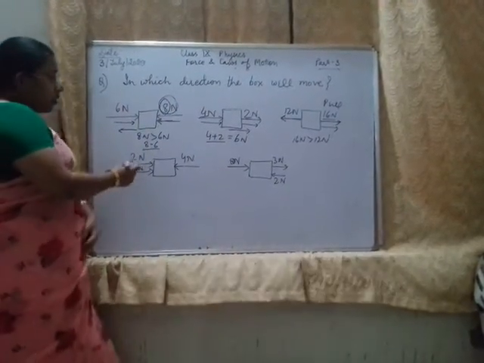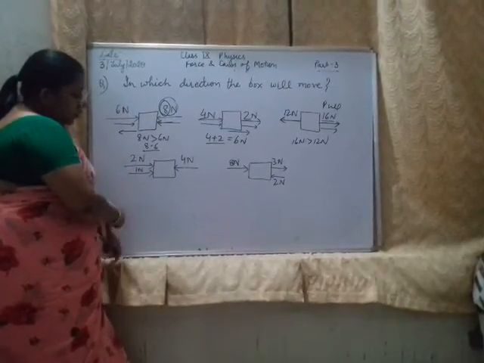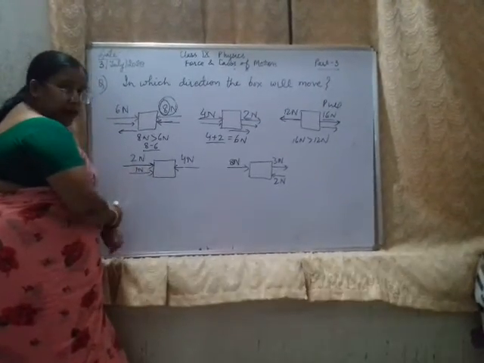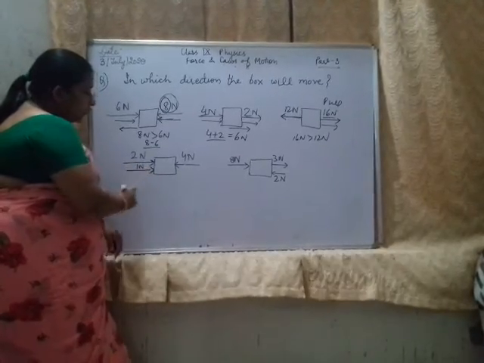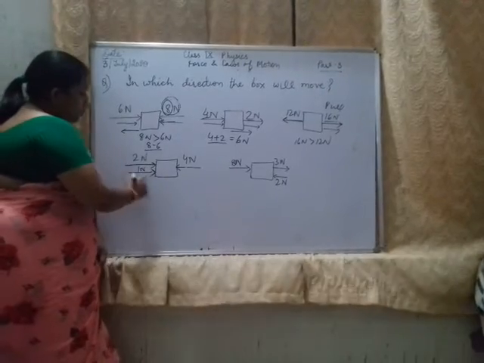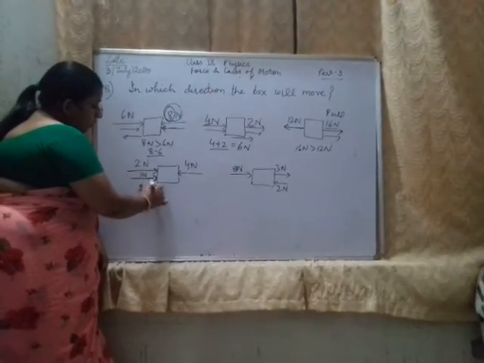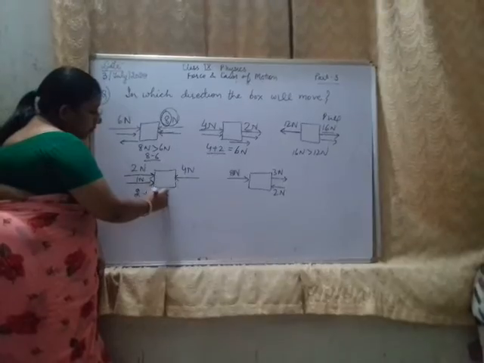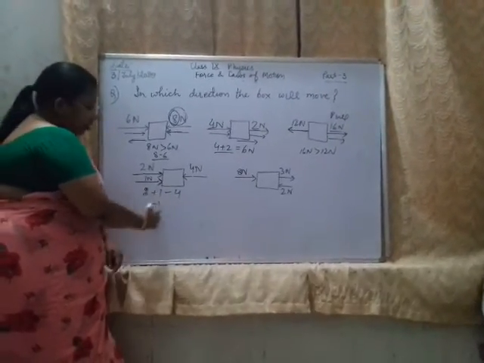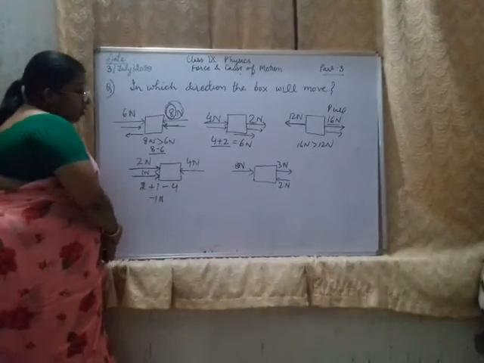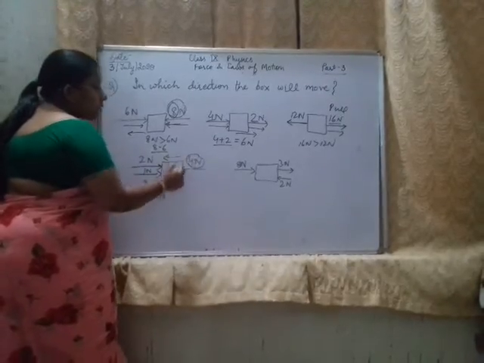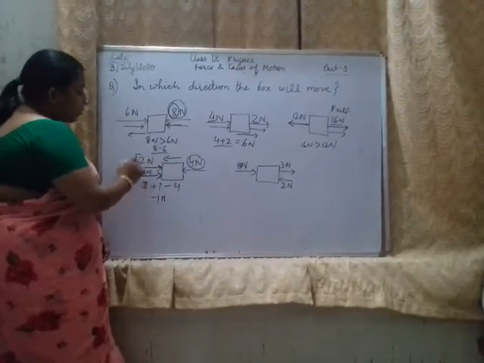Now this is a box which has 3 forces applied. 2 Newton force is applied in the right hand side direction, 1 Newton is in the right hand side direction, and this 4 is in the left. So the net force will be 2 plus 1, because these are in the same direction, minus 4. So it will be minus 1 Newton. So the box will move in the left hand side direction because the 4 Newton magnitude is greater than the sum of these two forces.